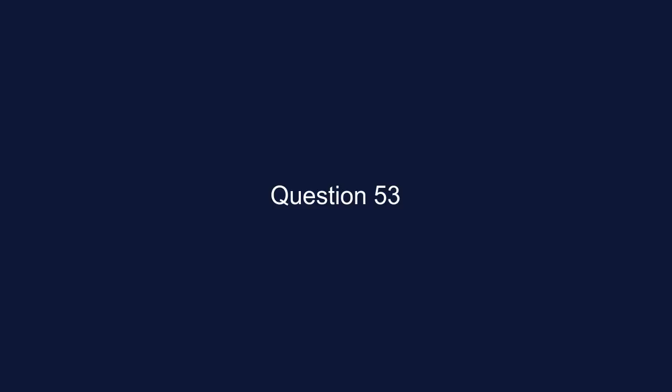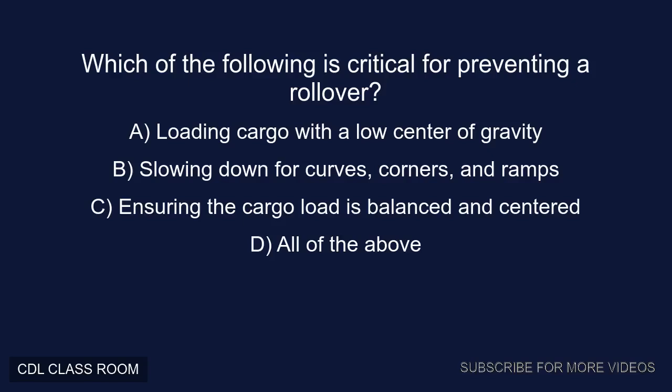Question 53. Which of the following is critical for preventing a rollover? A. Loading cargo with a low center of gravity. B. Slowing down for curves, corners, and ramps. C. Ensuring the cargo load is balanced and centered. D. All of the above. Correct answer, D. All of the above.